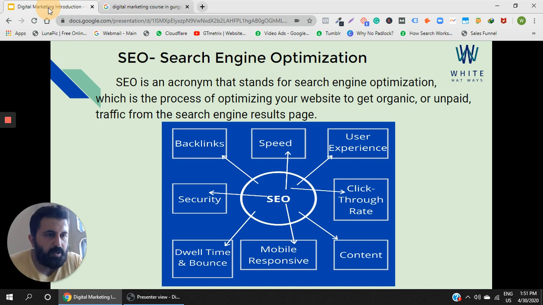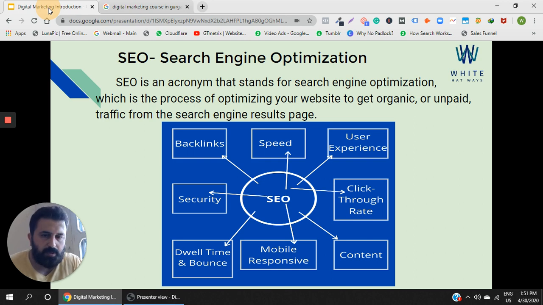What is a bounce? Somebody visits your website, they only see the first page, they never go to the second page, and after the first page they move out. They are reading your page, and they are not going to another page.